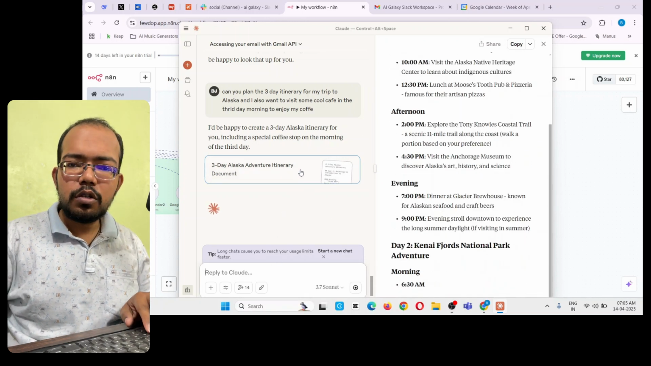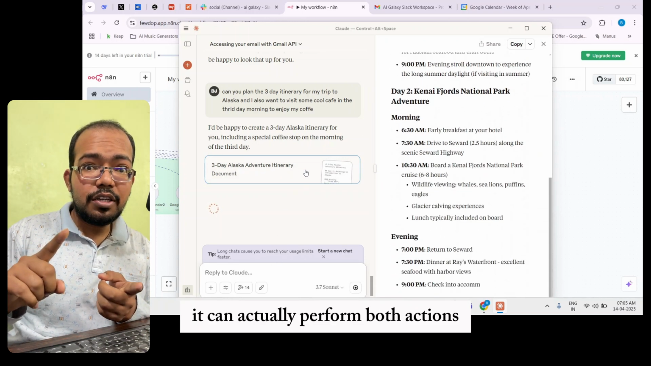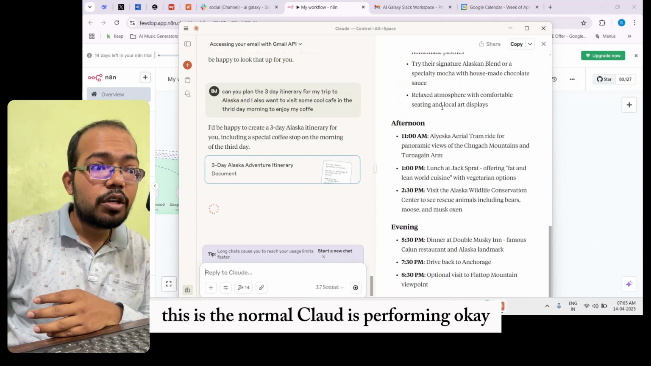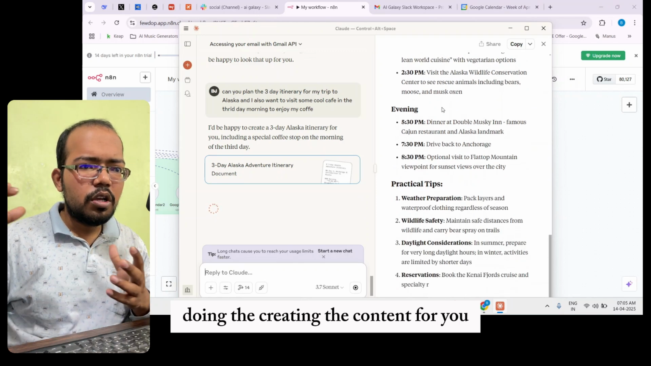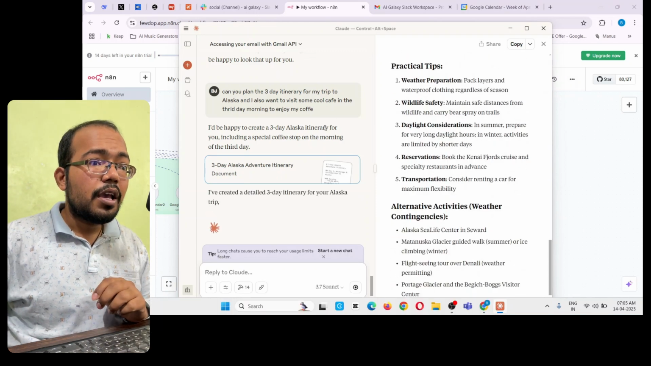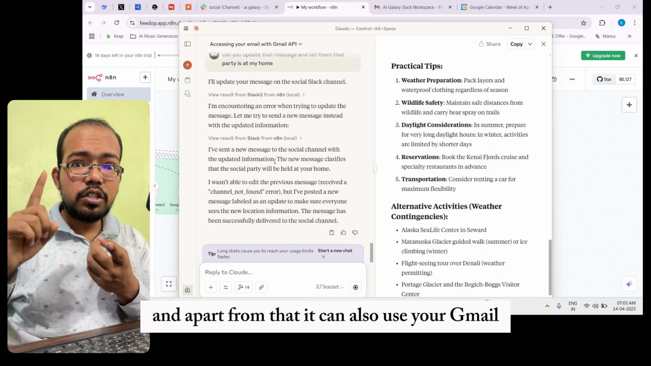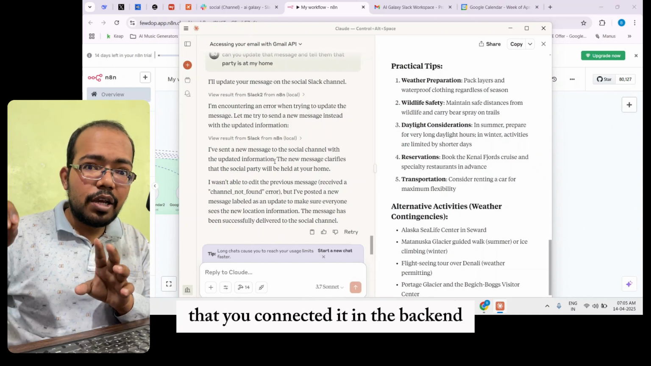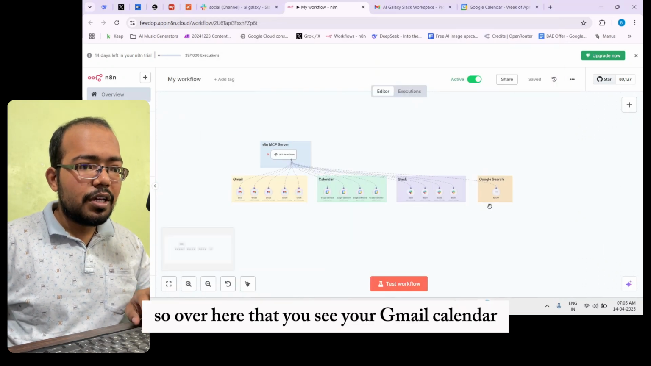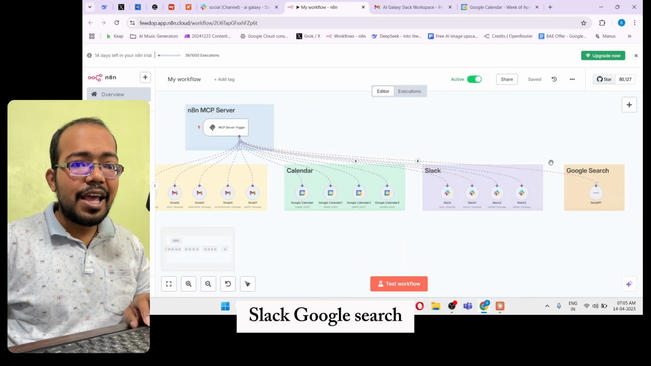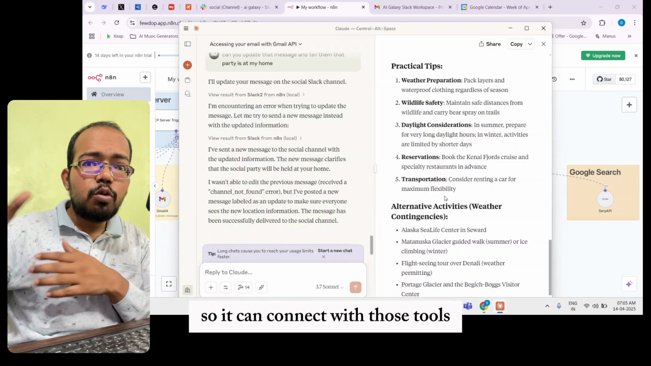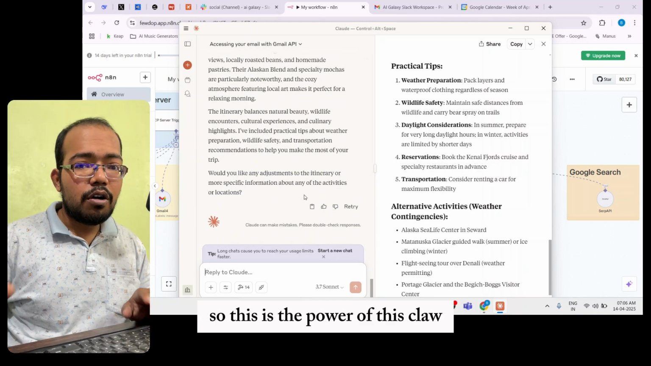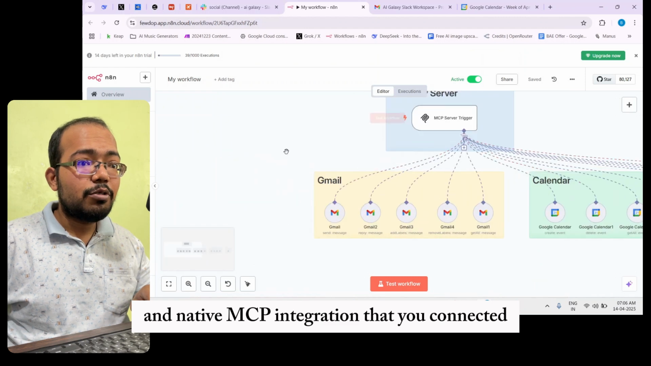Okay, so what I wanted to show you is that it can actually perform both actions. This is the normal Claude performing, creating the content for you, generating the planning for you. And apart from that, it can also use your Gmail and all the different tools that you connected in the backend. Over here you see your Gmail, calendar, Slack, Google search. So it can connect with those tools and perform the actions for you as well. So this is the power of Claude and the native MCP integration that you connected over here.